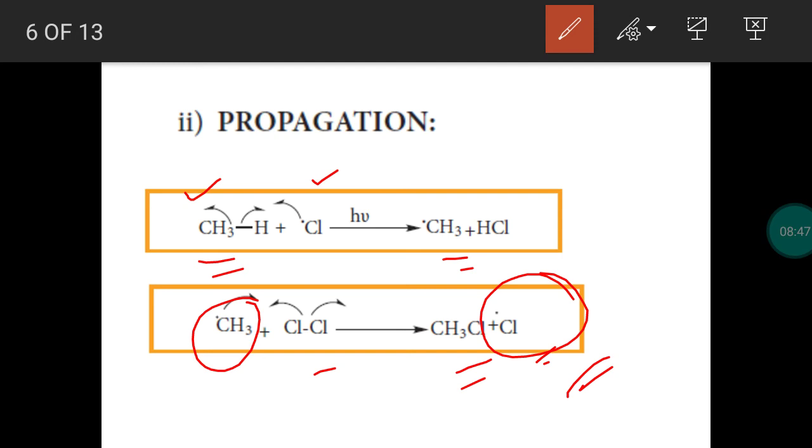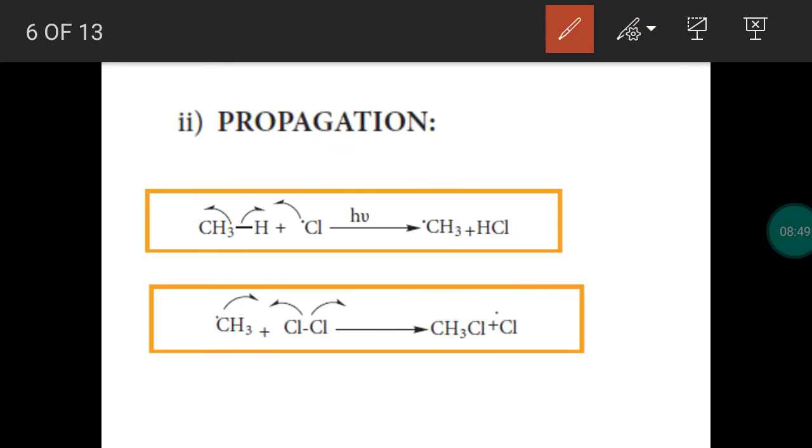So I repeat it. First step is the chain initiation. Due to homolytic fission, neutral chlorine molecule becomes chlorine free radical. It is an attacking species. In the propagation step, the formed free radical will attack the substrate. It produces methyl free radical with the formation of hydrogen chloride. This is also an attacking species. It will attack one more chlorine molecule. We get the product methyl chloride with the liberation of chlorine free radical.